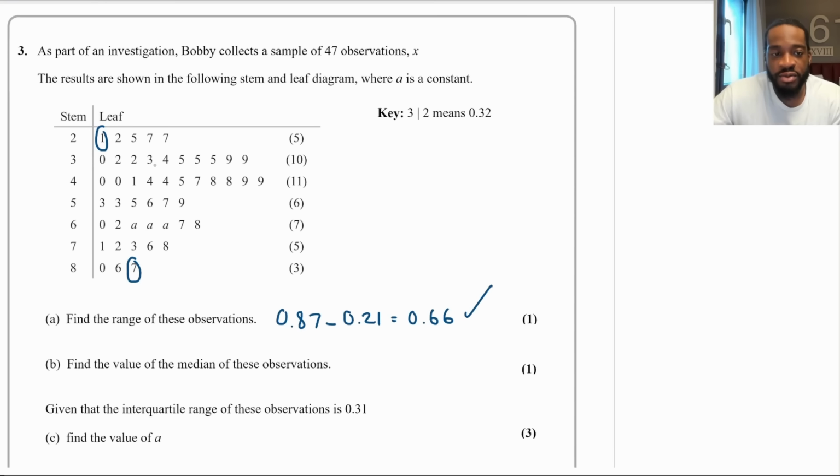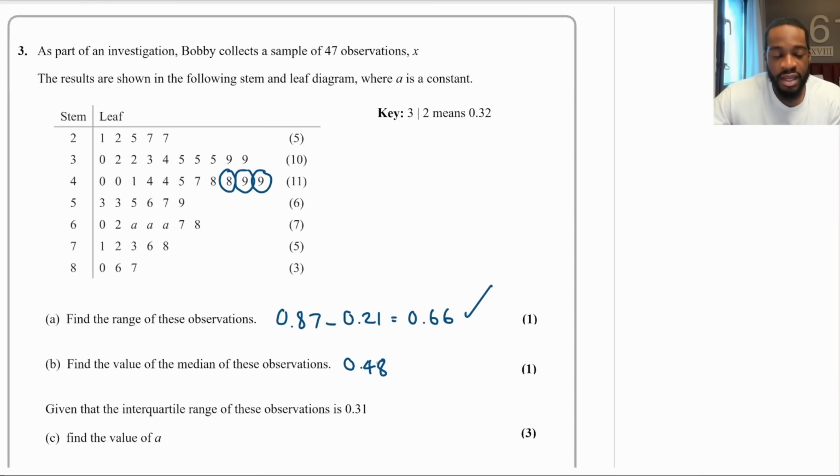So we're looking for the 24th position. And what we have in brackets here are the amount of data for each row, right? So there's 5 data points here, there's 10, etc. We want the 24th. So 5, 10 is 15. Add 11 is 26. So it's going to be in this row here. This is the 26th one. This is the 25th. This must be the 24th. Okay. So the median is 0.48. So I'm going to write 0.48 there.